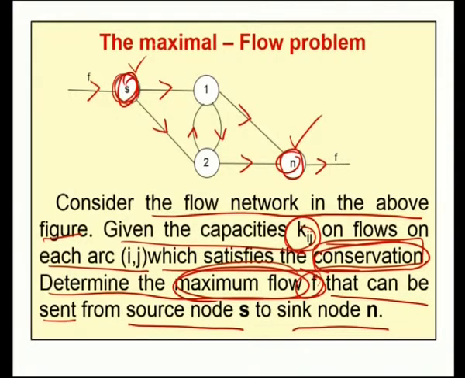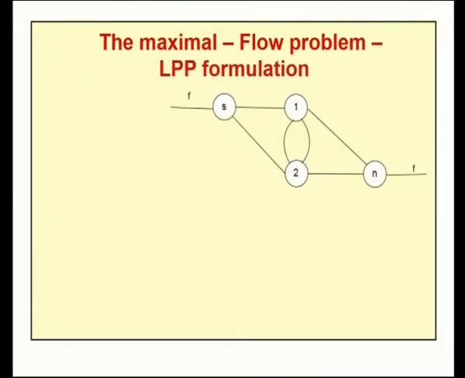Before solving this problem, let us discuss certain basic definitions, then we will try to solve this problem. First, we convert the problem into a linear programming problem. For that, consider the network. It is a directed network.